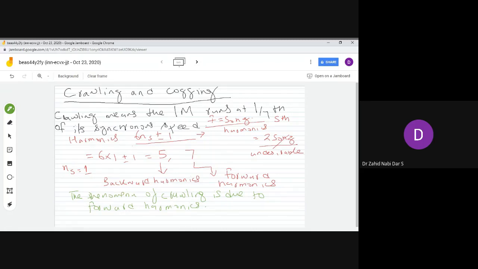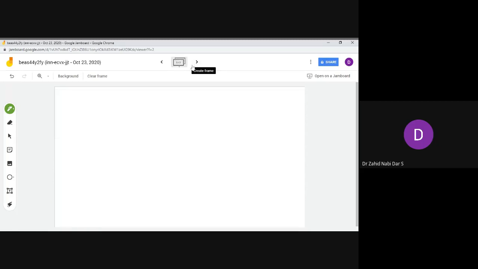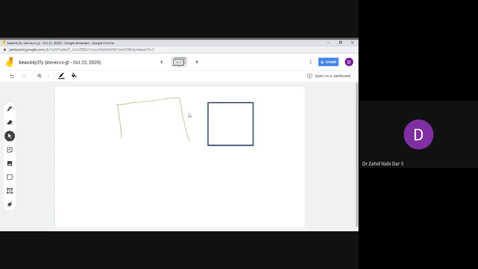if you see the transformer core, for example, suppose this is my transformer core. If you see the core properly, it has some laminations like this. Some laminations are thicker, some are wider.